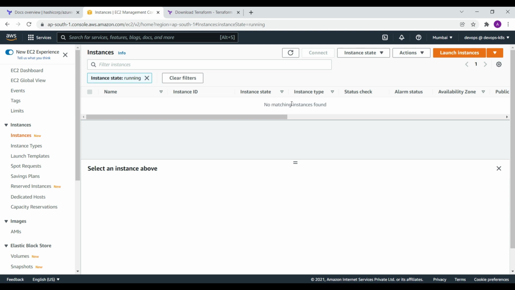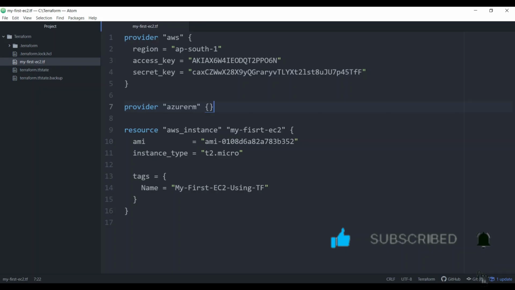And in other lectures we are going to see several things. We are going to build a complete architecture, like associating the elastic IP with the resources, security groups, and all the things we require. We are also going to see how to use variables, how to use functions, and how not to use clear text, like passing credentials openly.